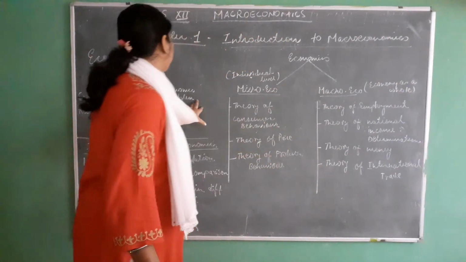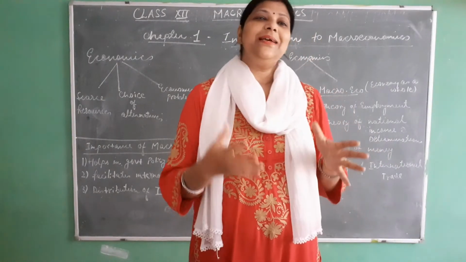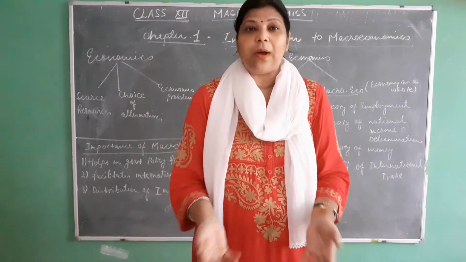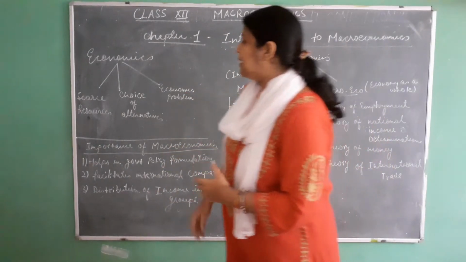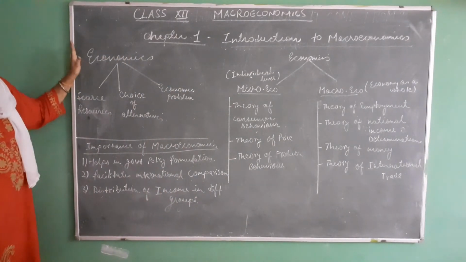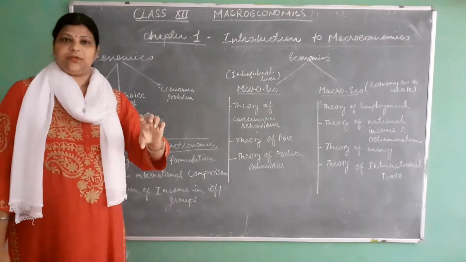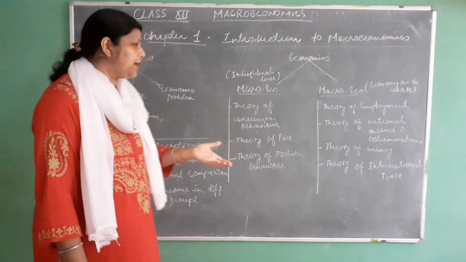But before that, I just want to know what is economics. Why is there a need of micro and macro? Because in an economy, in a country, there are three major things that hamper us.